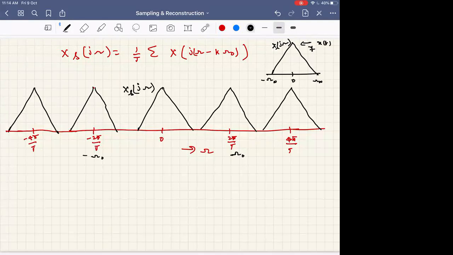What do we mean by band limited? In the frequency spectrum of x of t, you have non-zero frequencies only from minus omega n to plus omega n maximum. Assume that is the case.